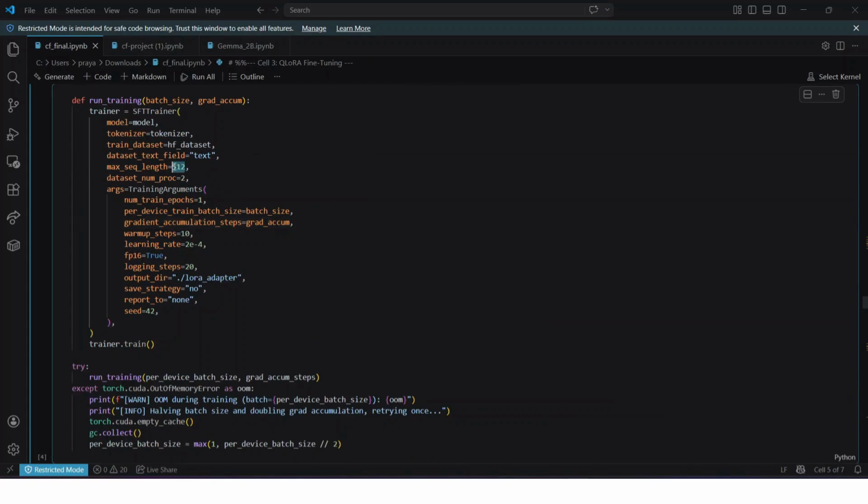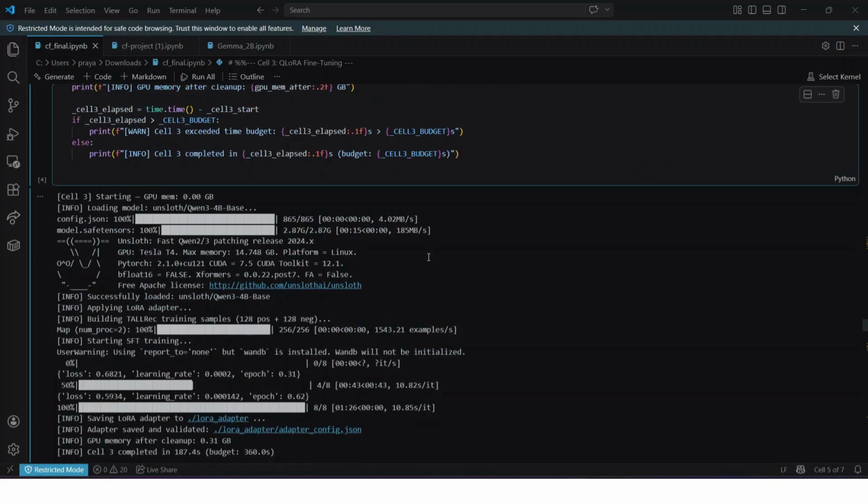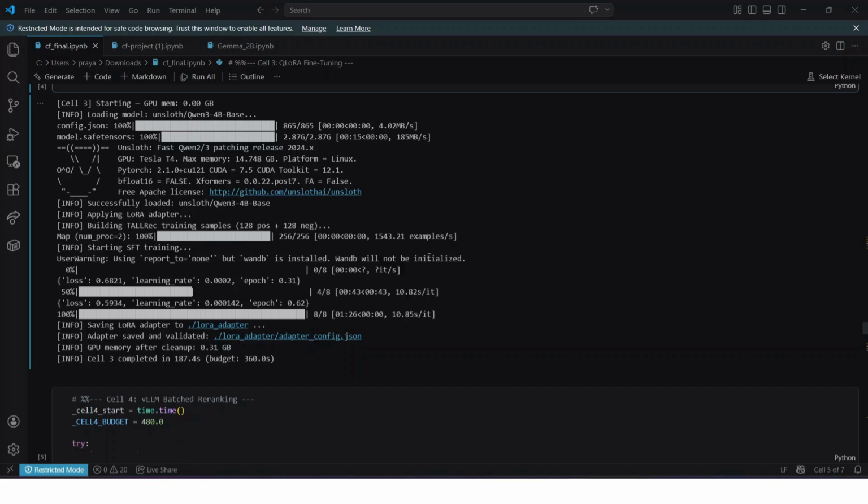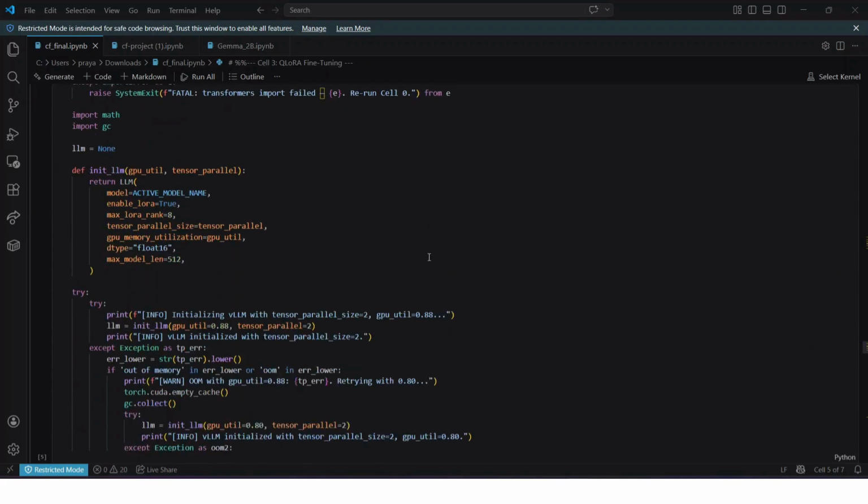Here we went with sequence length 512. We can reduce it to 384 as well, it will make a difference. And we kept the epochs to one because it was taking a lot of time to train. Let me get to the final result as well here.